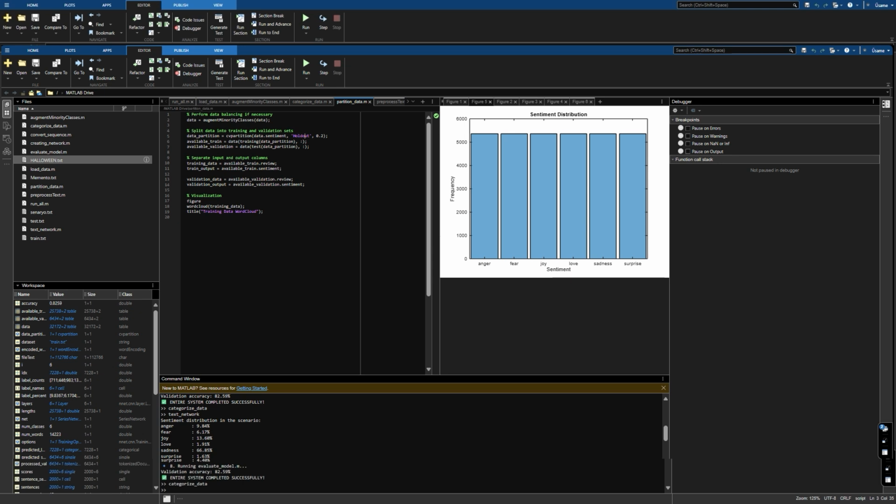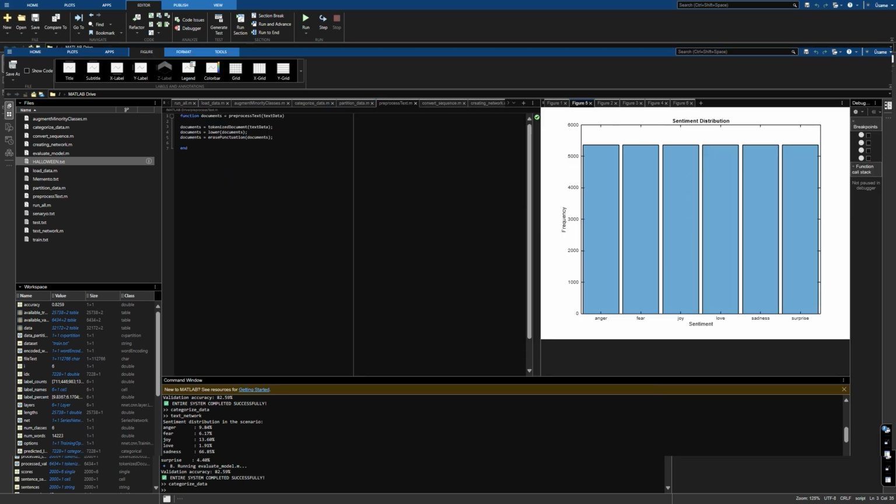In another step, the process text file is run, and in this part, we run this function to preprocess the text data. We tokenize each sentence into words and convert all text to lowercase while removing punctuation. This prepares the text for sequence conversion.